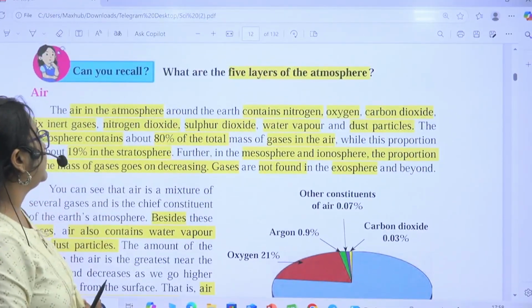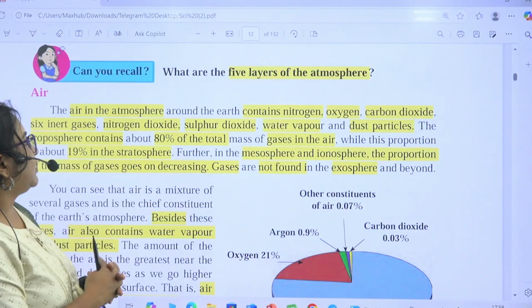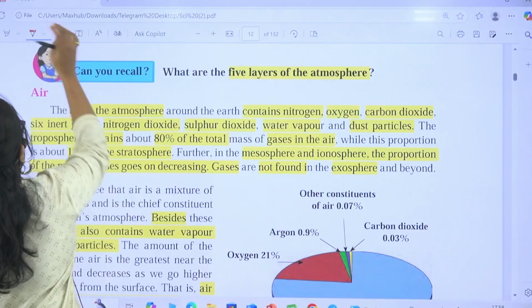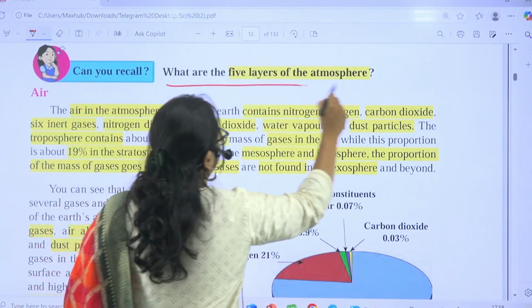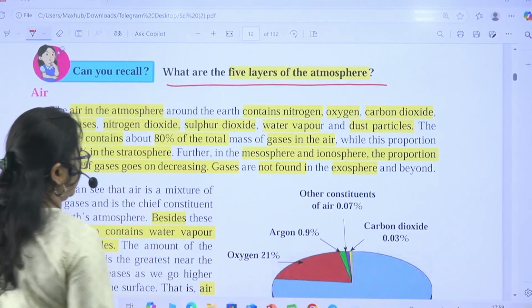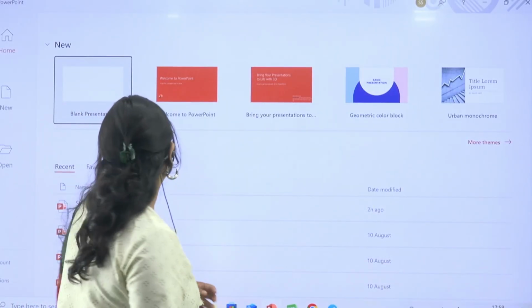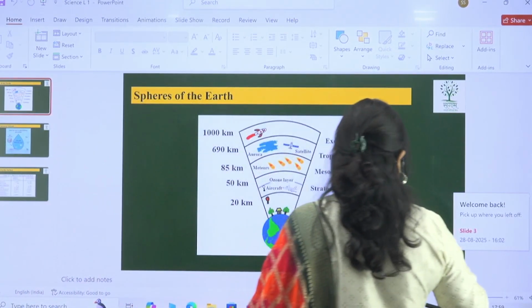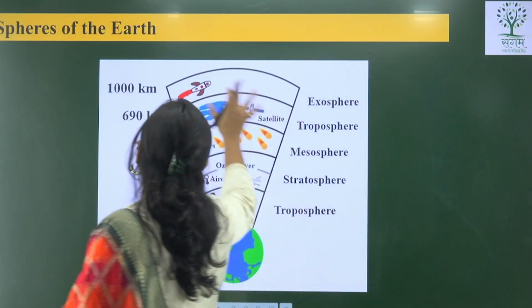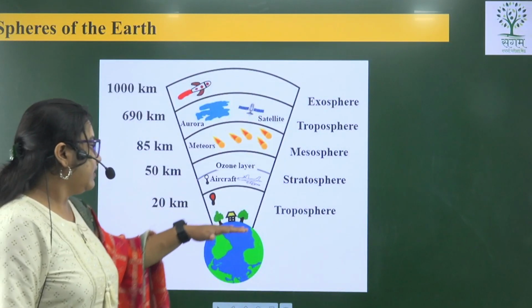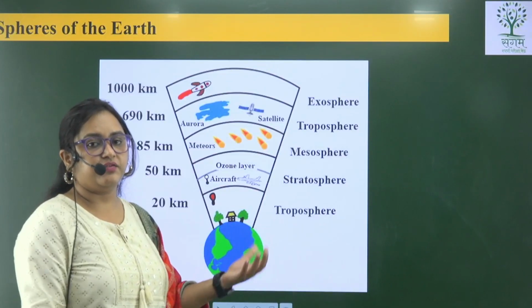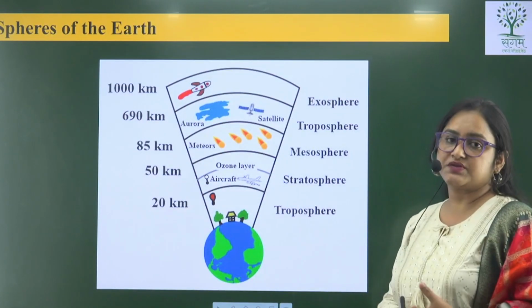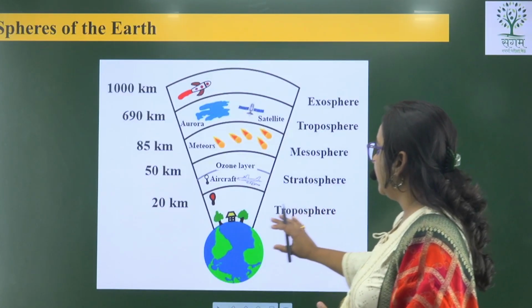Here now they have asked us what the five layers of the atmosphere are. While reading, don't forget to read and answer this as well. These are the spheres of earth. The layer which is just above the surface of earth is known as the troposphere. In this sphere we live.